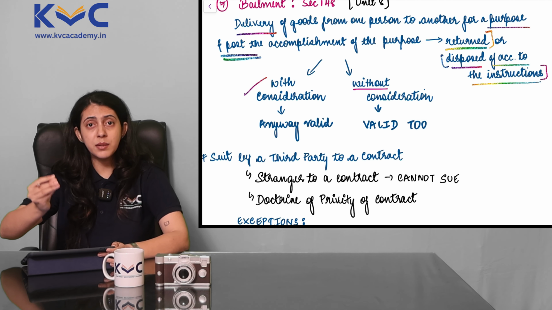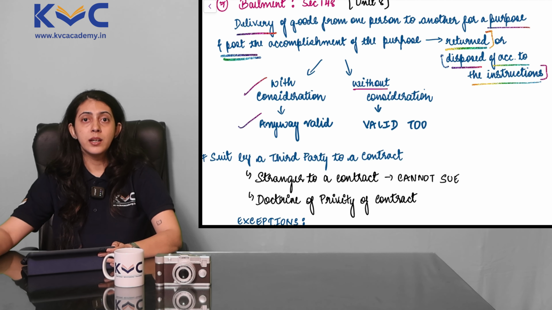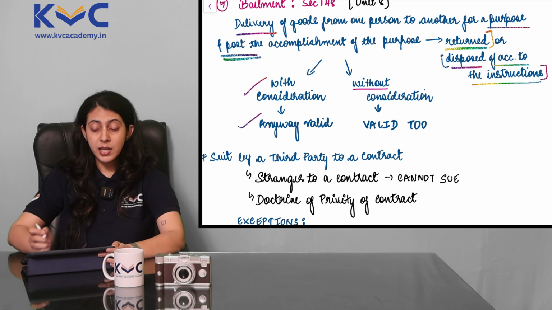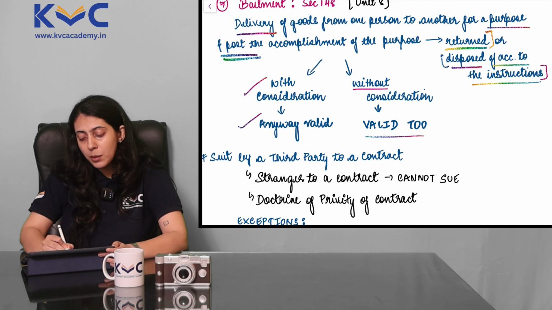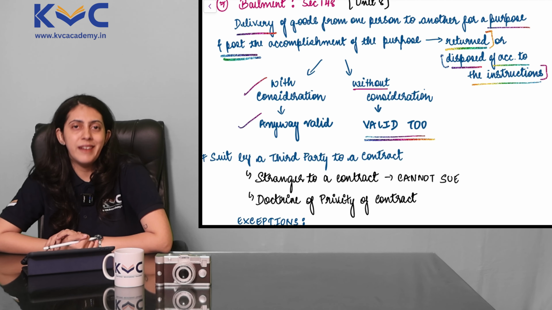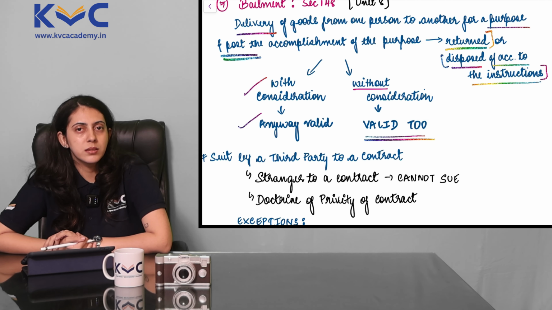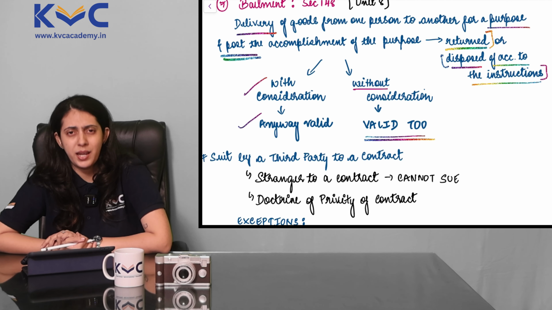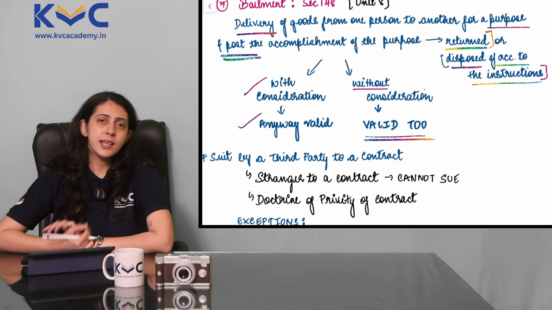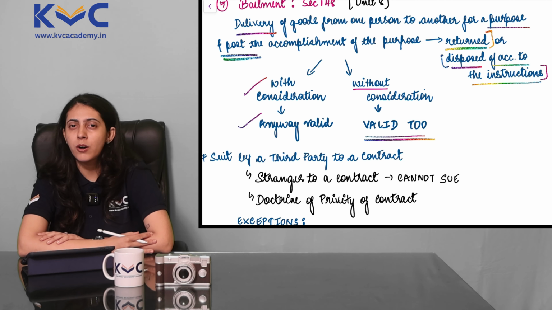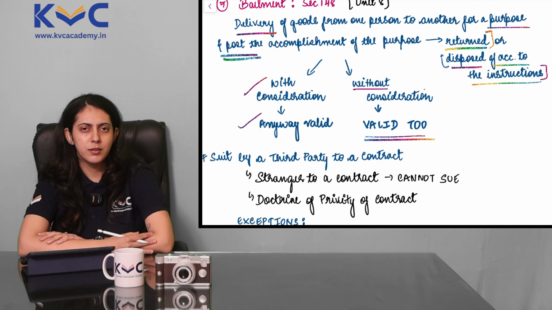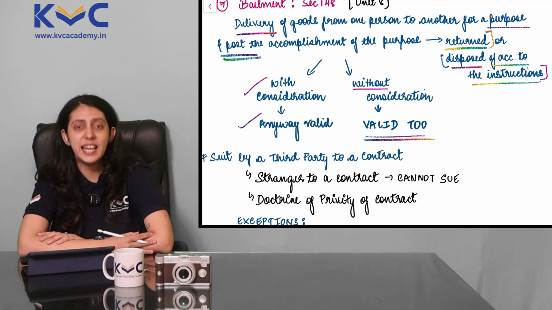Now, if it's with something in return, it is anyway valid. But this point tells us that even if it is without consideration, the bailment will still be valid. Now, KV sir is fascinated with bikes. I know this is only possible in examples, but let's say I ask Kiran sir, could you lend your bike to me for 2 days? And in that example, it's my lucky day, and he says yes.